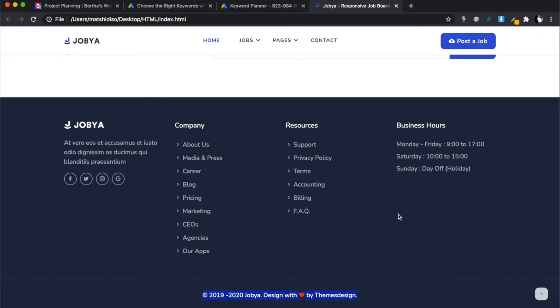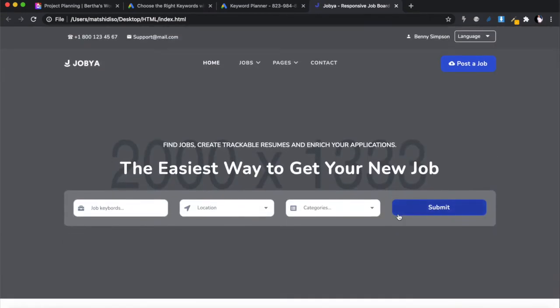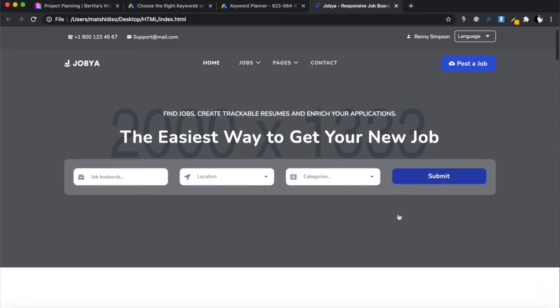So basically, this is what we're going to be building. We're building a job search website. It's a web application in the sense that it's going to be dynamic.